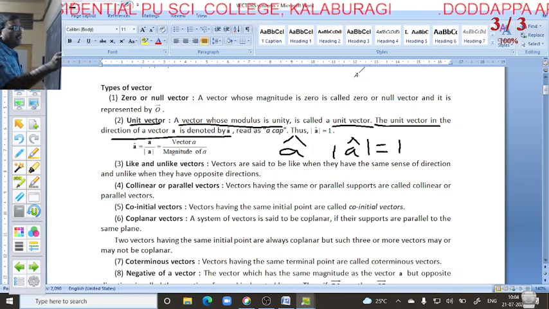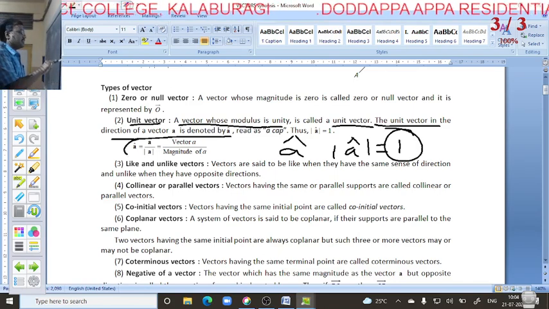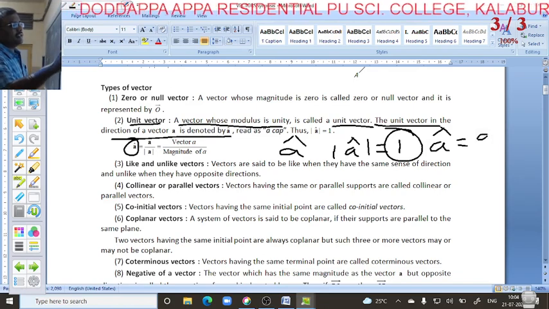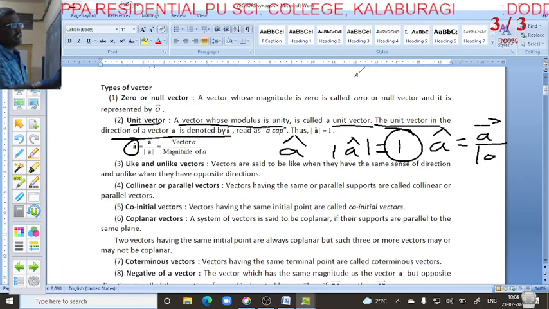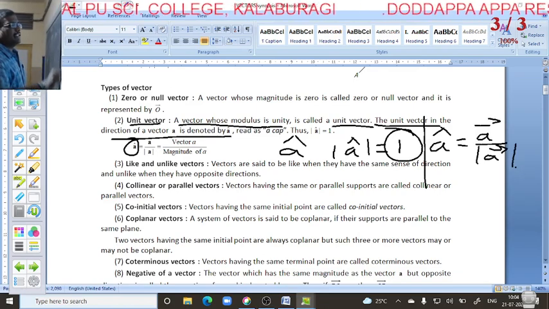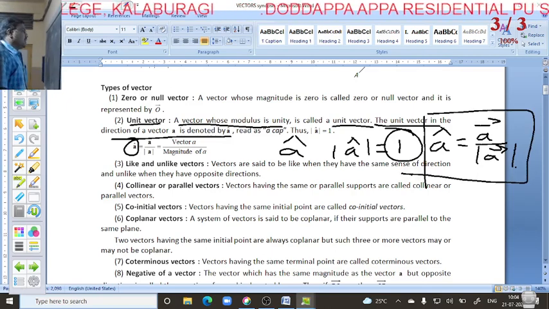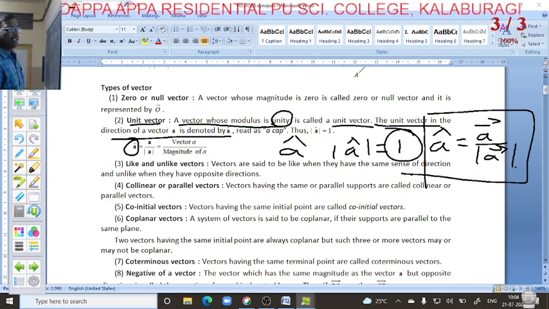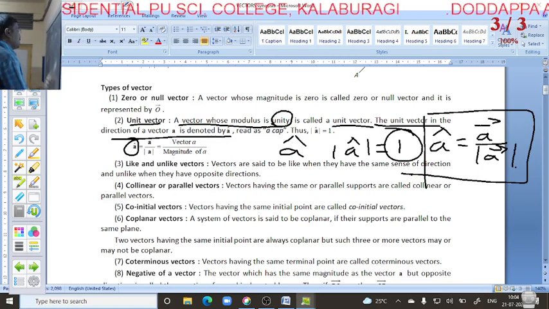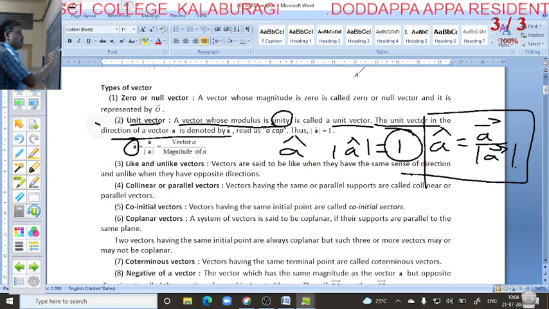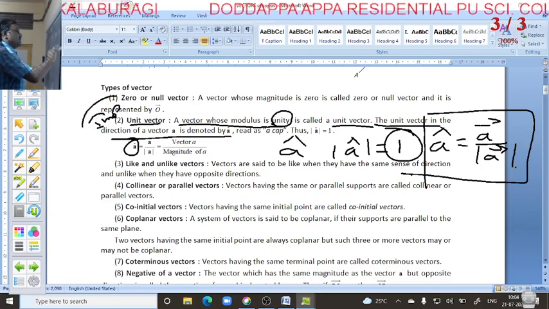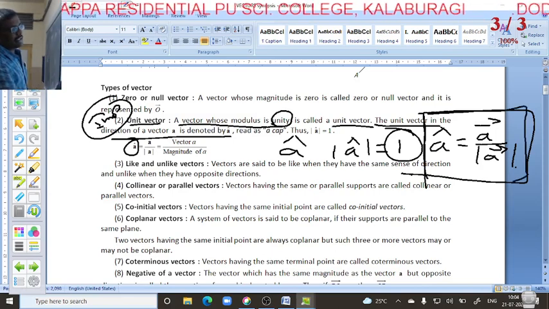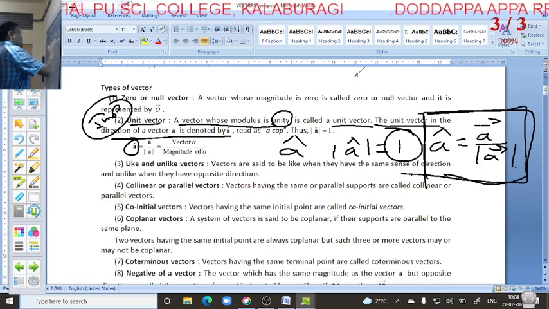Always remember this very important unit vector formula: A cap is equal to vector A divided by the magnitude of vector A. The unit vector's value is always unity, 1. Questions will be asked related to this formula.